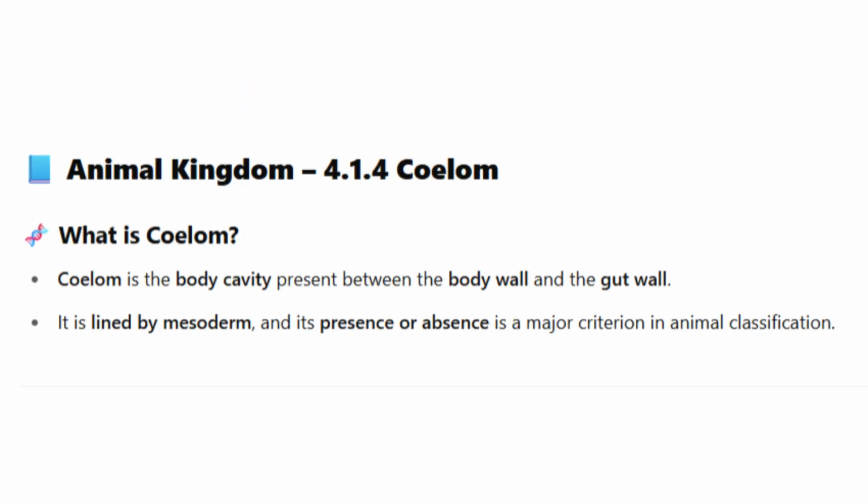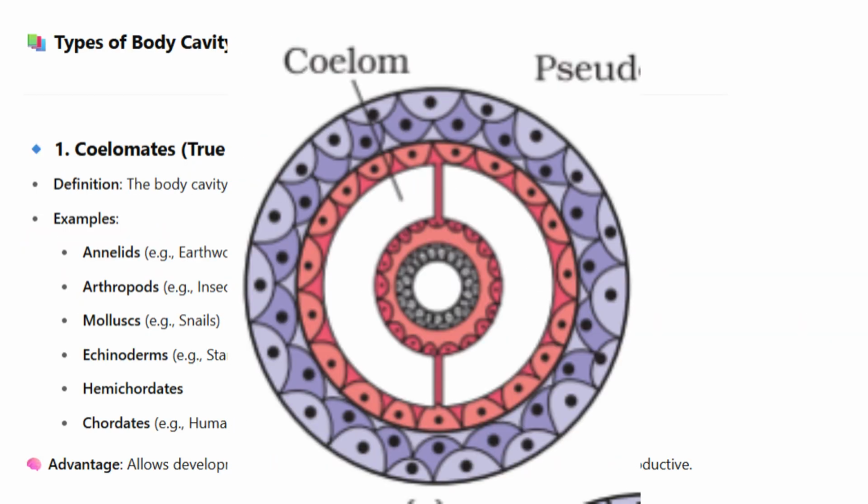4.1.4 Coelom. What is coelom? Coelom is the body cavity present between the body wall and the gut wall. It is lined by mesoderm, and its presence or absence is a major criterion in animal classification. Types of body cavity: coelom.